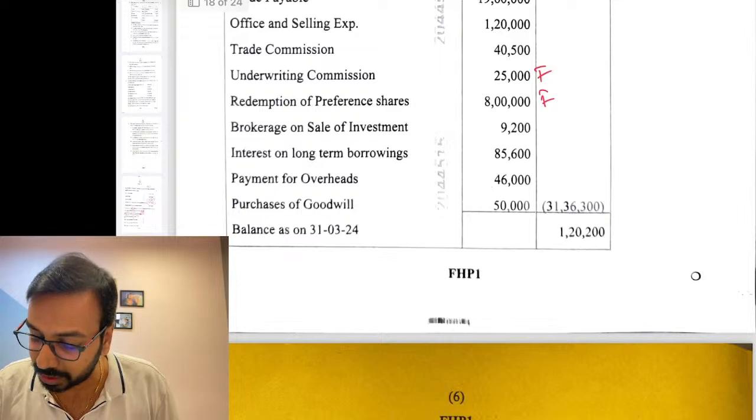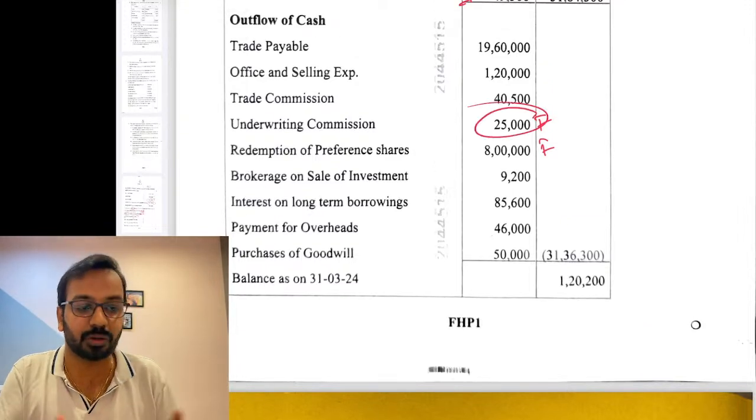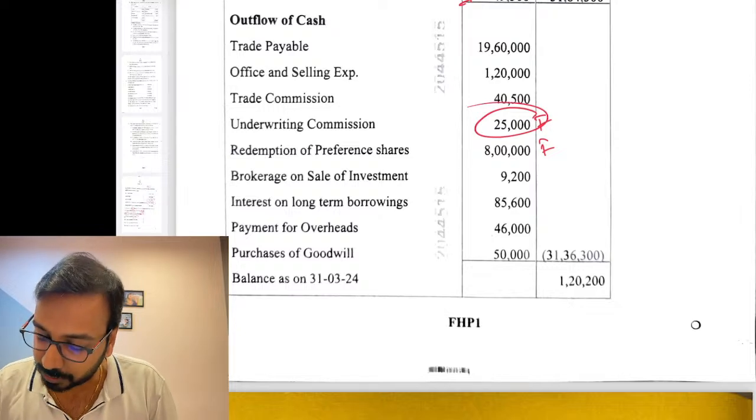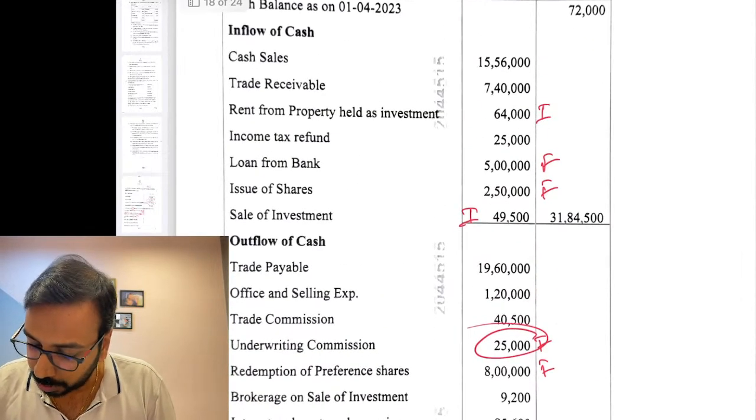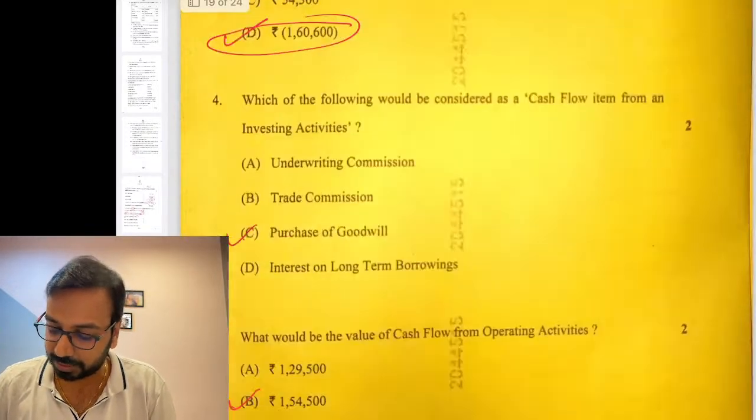One thing you would have missed out is this underwriting commission. Underwriting commission is paid on issue of shares or debentures, right? In this case, there is an issue of shares, so underwriting commission would have been paid on issue of shares. So this is your financing activity.